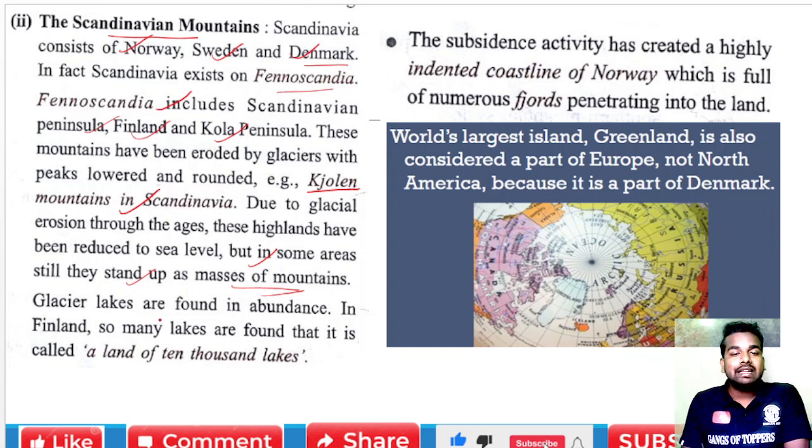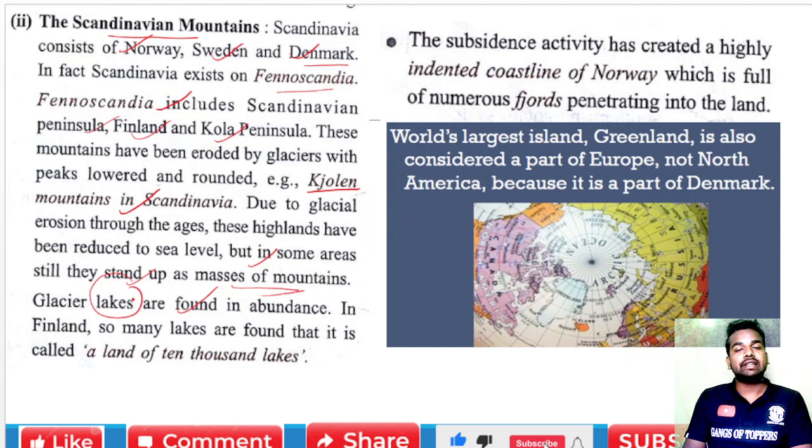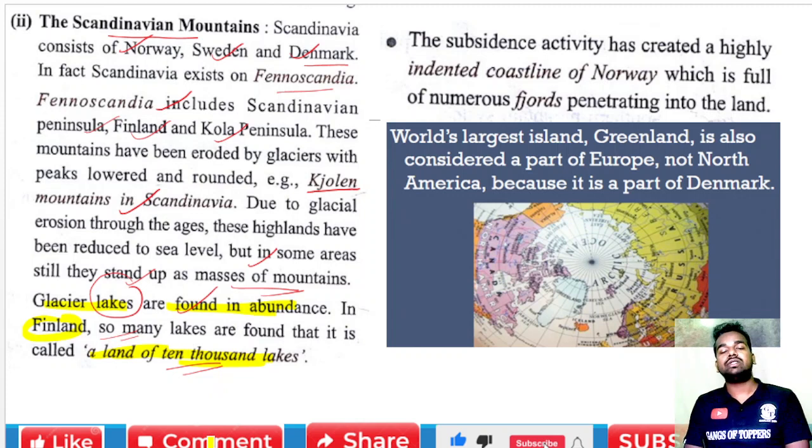Okay, glacial lakes are found in abundance. So many lakes are found in this area, and that's why Finland is also called the land of 10,000 lakes. Since the glacial lakes are found in abundance, Finland is called the land of 10,000 lakes.